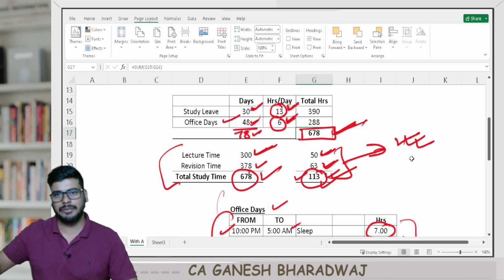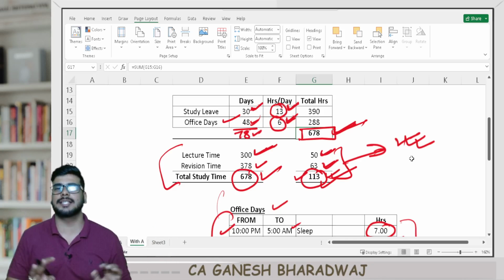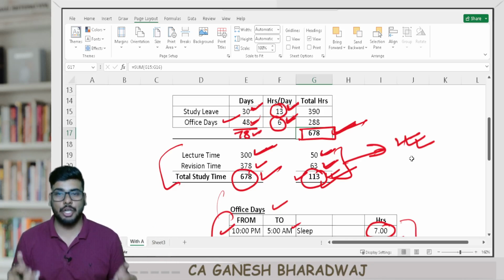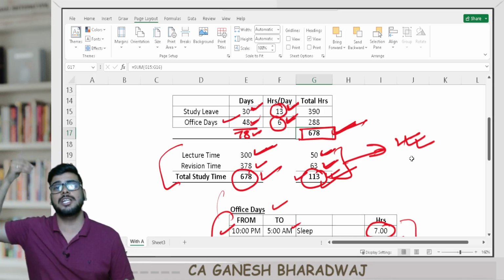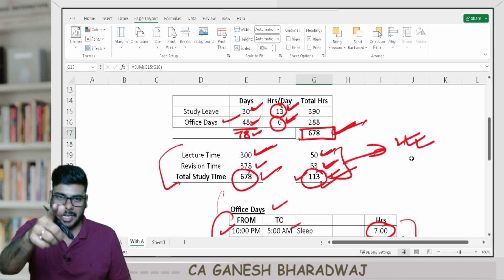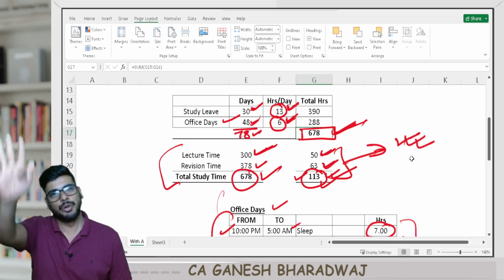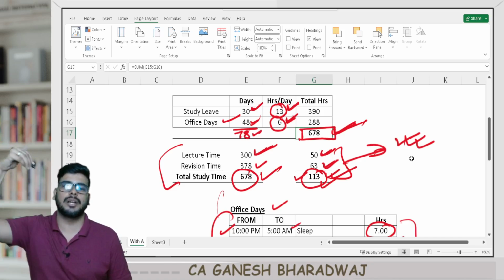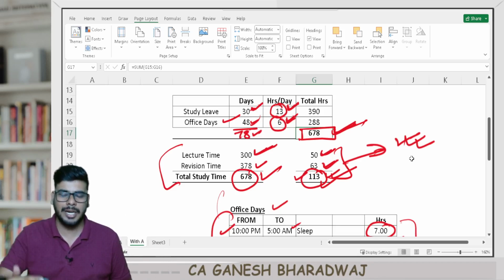Then if you still have the time, you can prepare more. Now, please don't think that I should study 100% of the syllabus and only then I will go to the exam. Not required, right now, if you're starting. Had you started 5 months back, or in other words, 8 months before the exam, I would have recommended you not to follow this approach. I myself would have said, study everything. During the last 3 months, you can strategize. Since you are in the last 3 months right now, and for some reason you have not prepared, this is the best way going forward.